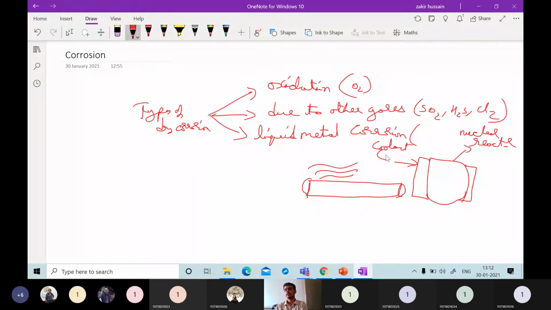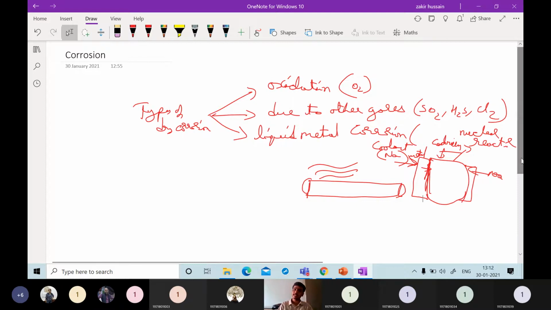In the nuclear reactor case, it is sodium metal. It is in metal form and it will be flowing around this jacketed reactor. When it is flowing, what happens if this is a cadmium reactor? Its construction material is cadmium. It will corrode this cadmium and weaken the reactor. So this is the popular example for liquid metal.